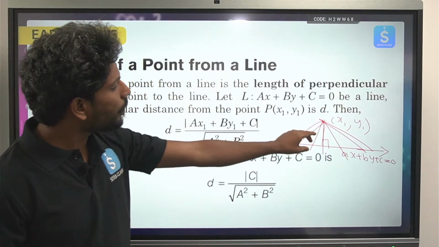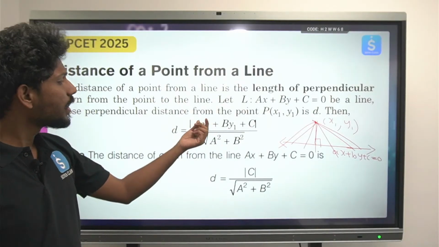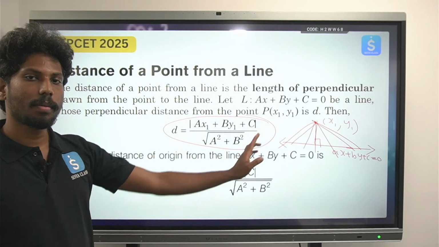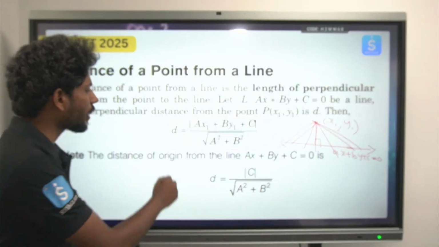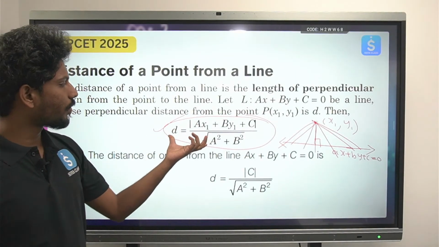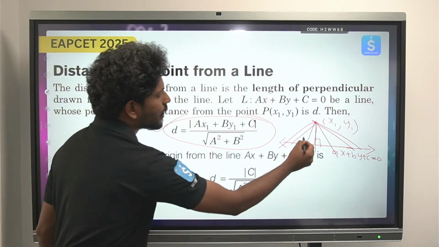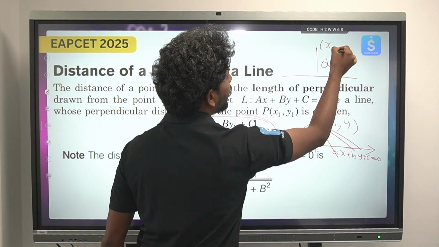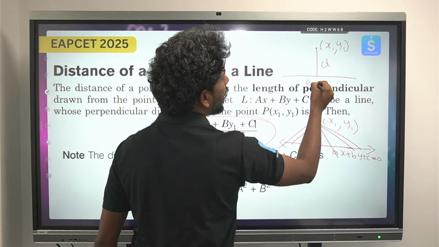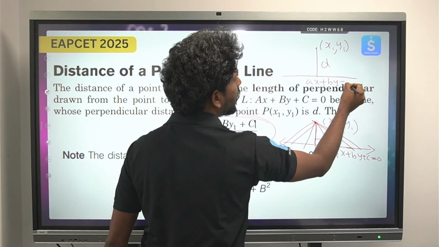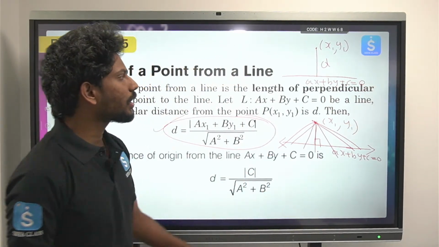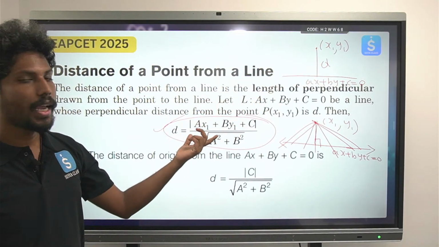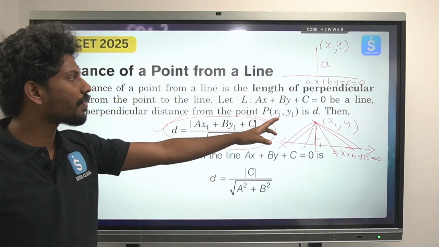So this perpendicular distance is found as d equals the modulus of ax1 plus by1 plus c, divided by the square root of a square plus b square. If you don't know this formula, please note it down. This d is nothing but the distance from the point (x1, y1) to the line ax plus by plus c equals 0. The perpendicular distance can be found using this formula.